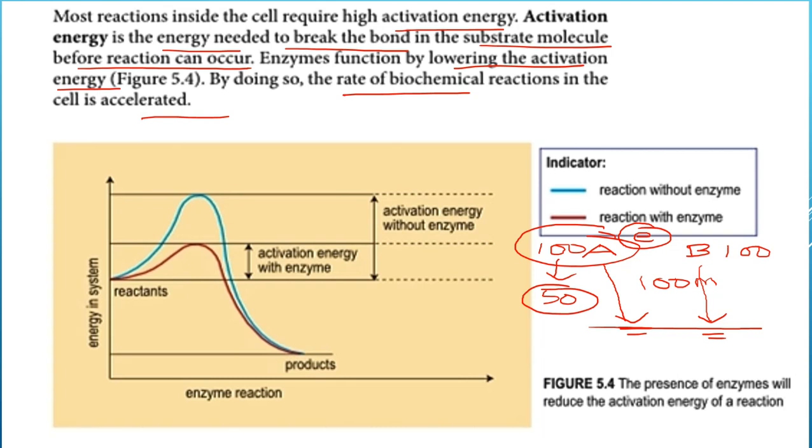So, kalau kita lihat activation energy with enzyme, dia low. So, dari sini ke sini, low. Tapi activation energy without enzyme, dari sini atas sampai bawah, dia tinggi. Okay? So, maksudnya di sini, cepatlah tindak balas yang mempunyai enzyme.